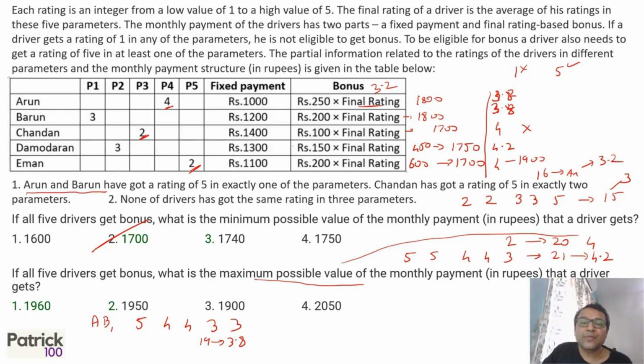So let's look at the others. 3.8 into 200 will give you 760. 760 plus 1200 will give you 1960. 3.8 into 250 will give you something around 950, so it will be around 1950. How did I do into 250? I divided by 4. When you multiply by 25, you divide by 4. It comes around 9.5, so 950 plus 1000. And lastly 4.2 into 150 is 630, so 1930. So the maximum is 1960. That will be the answer.